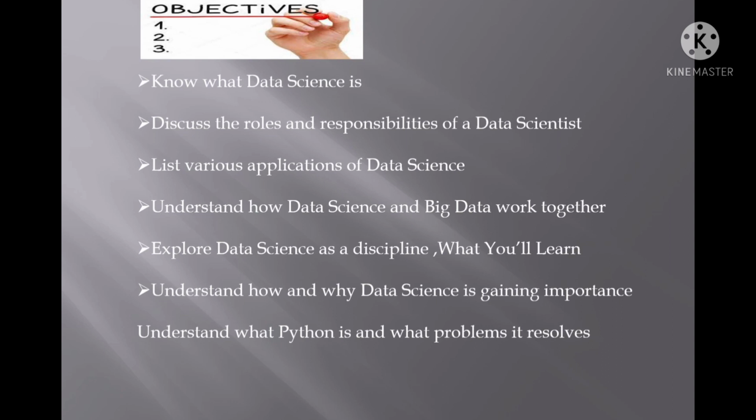And the last objective is the Python language. Which language is used in data science for solving our problems? So these are the objectives which we have to consider one by one.